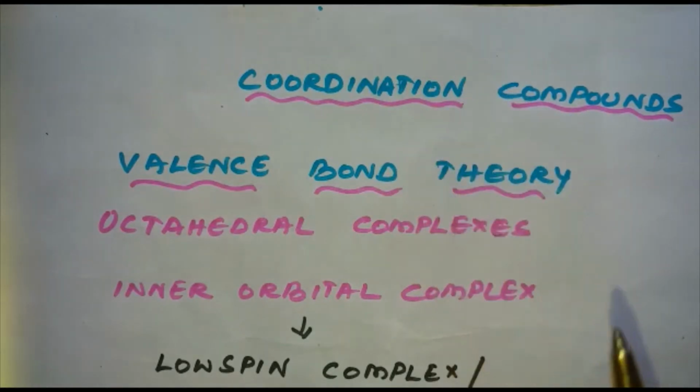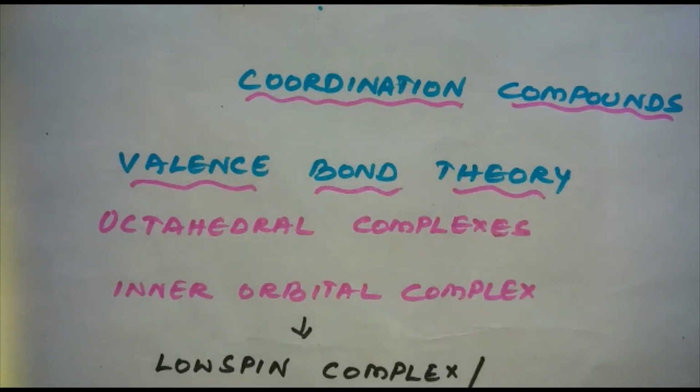So, these questions were not answered by Werner's theory, and hence valence bond theory, crystal field theory, ligand field theory, and molecular orbital theory came into effect to answer these questions. In this chapter, we will be discussing valence bond theory and crystal field theory. Here in this segment, I will be discussing valence bond theory.